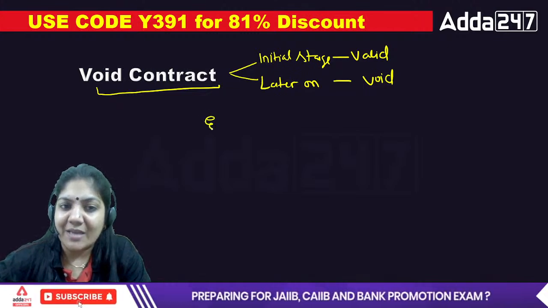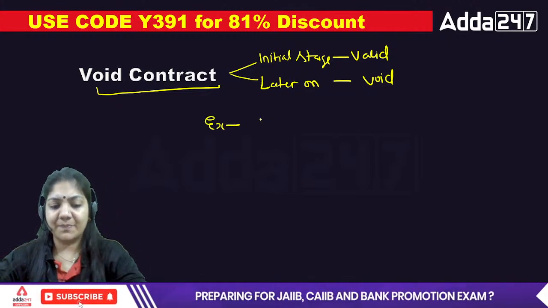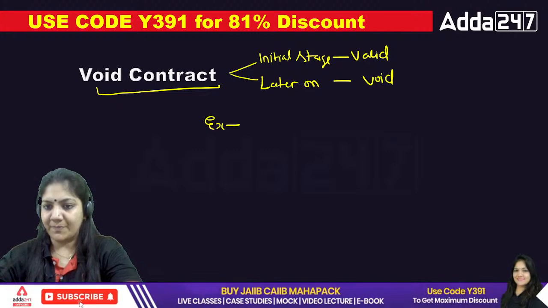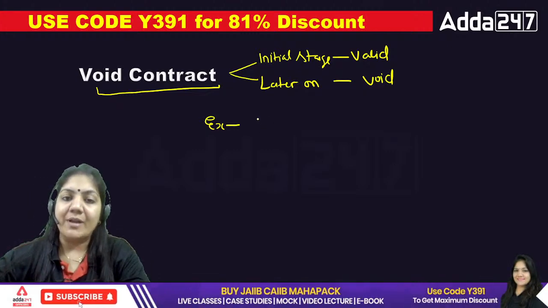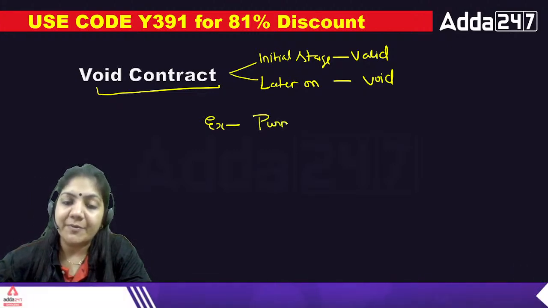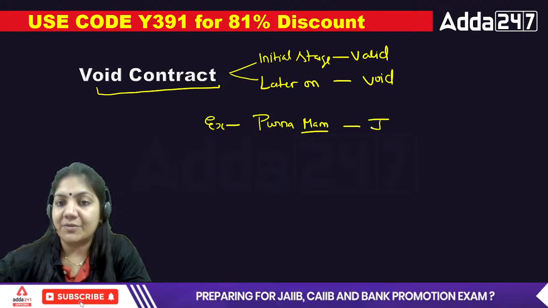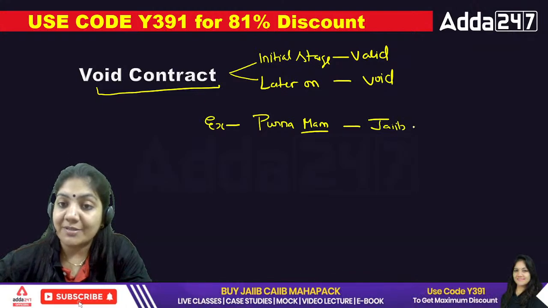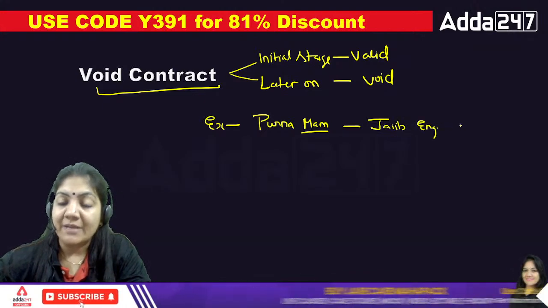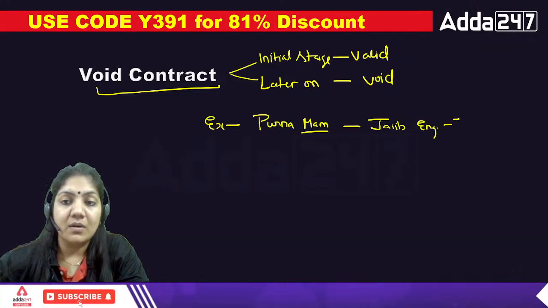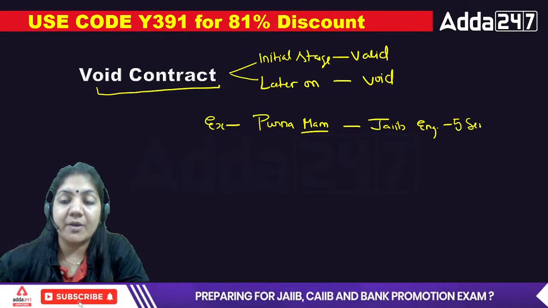I'm just giving you one example. Suppose Purna ma'am has purchased the JAIIB batch, the English medium batch that is going to start from, suppose, 5 September.